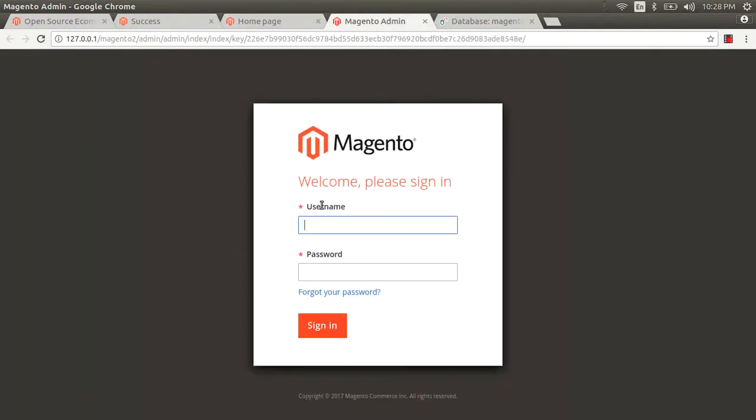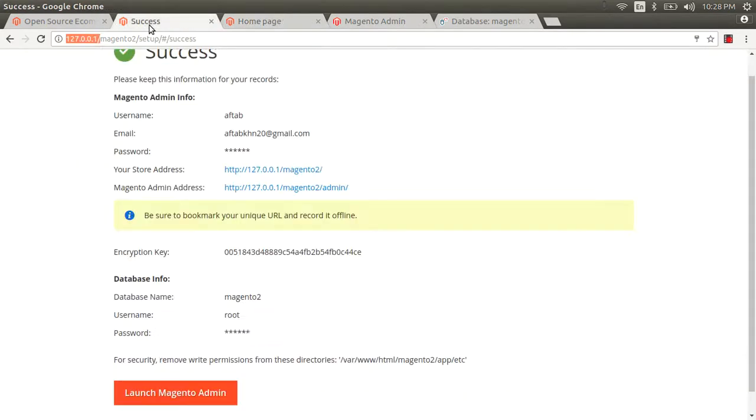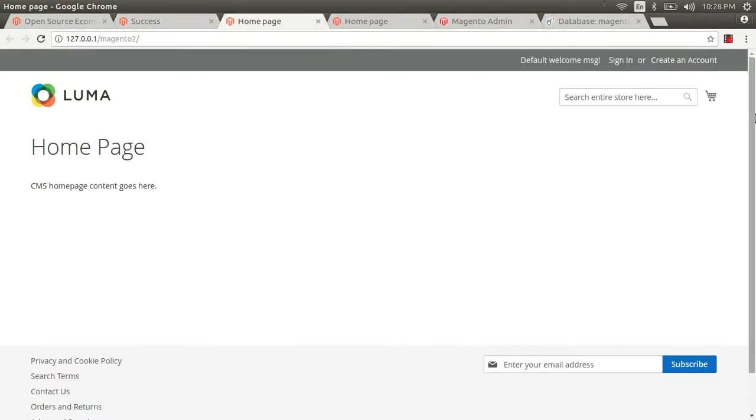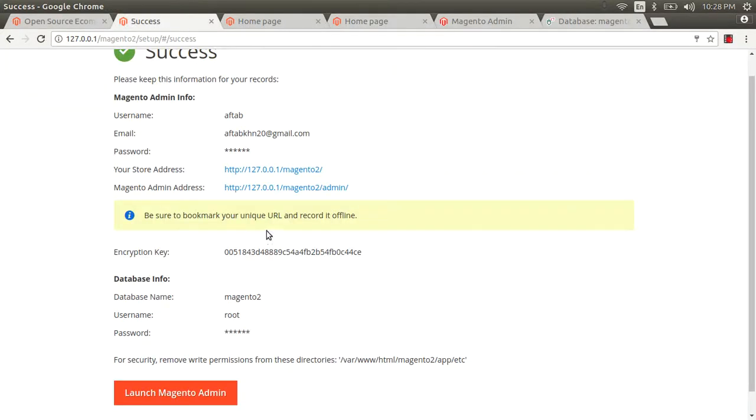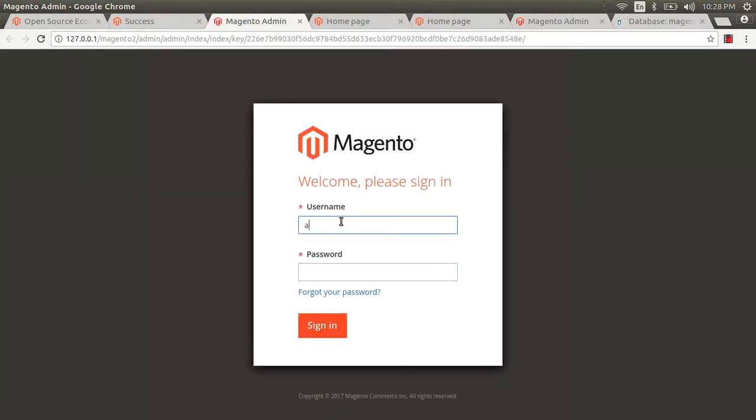Now Magento 2 is running. So you can click here, and this is Magento 2, and we click on the admin area. So here enter the username and password.